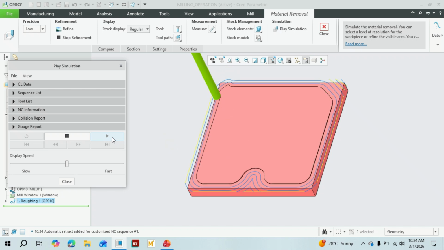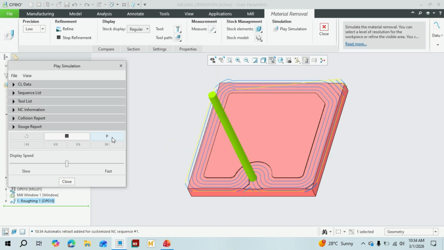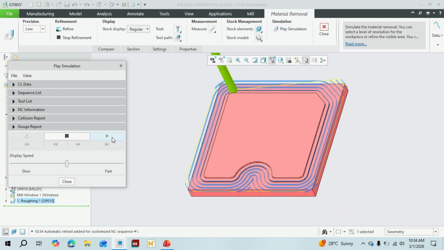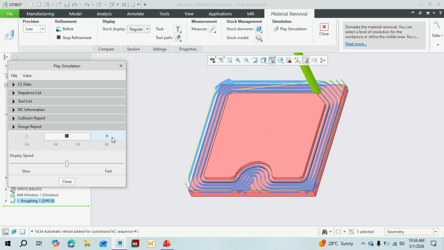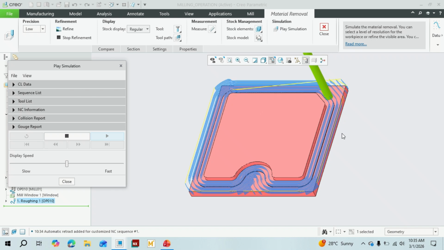See that the material, how the outer profile is milled out, the material removal cycle, and after that it will enter and do the face milling. This is a rough operation. It would be having n number of stacked up lines, layer by layer lines, and the finish operation will be done after this to give a smooth surface.